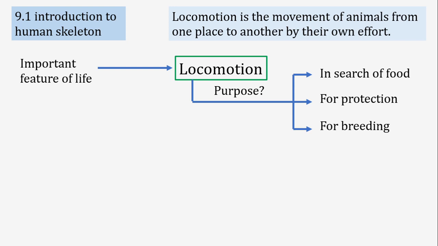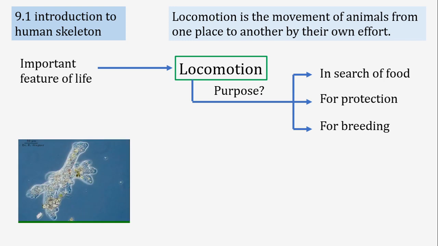We know that the hilsa fish is actually a marine fish, but when the time of breeding comes, they have to release their eggs into the water. At that time, they come to the fresh water so that the released eggs will not be destroyed. When breeding is completed and they have released their eggs successfully, they return to their original marine ecosystem. So we say that locomotion is important for various purposes in the life of an animal.